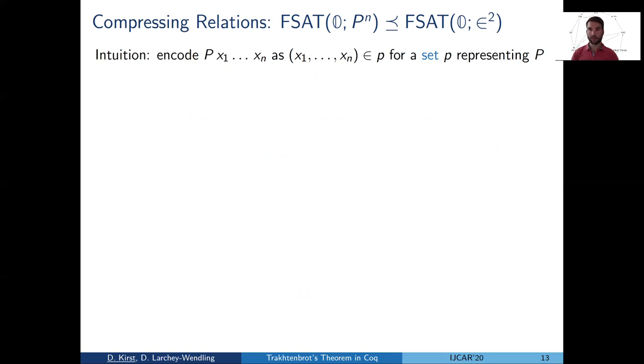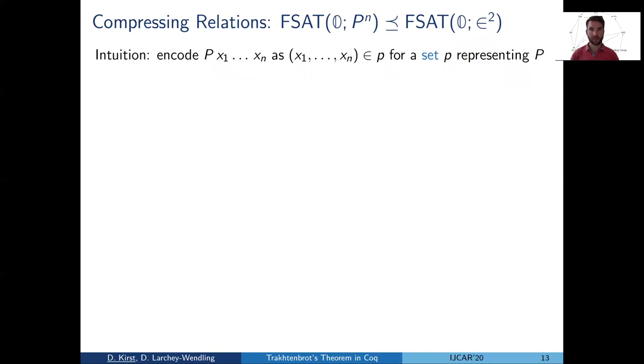Then the last step of the reduction chain was compressing the n-ary predicate symbol into just a binary predicate symbol. The slide before was basically an artifact of working in a constructive logic. There we did not have computational access to equality deciders and so on, so we had to invent work. Now we are on the other side of model theory.